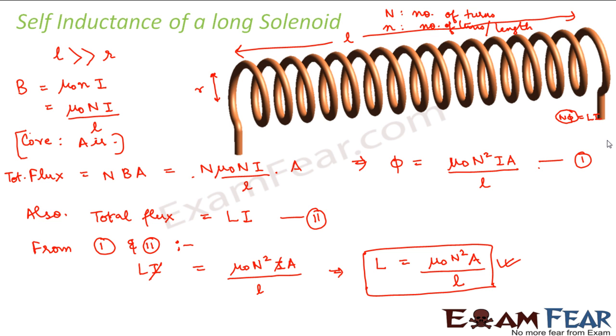Also, another point to be noted is that I derived the expression for self-inductance of a long solenoid assuming that the core is made up of air. In case the core is made up of some material which has permeability mu, instead of air, then the self-inductance will become mu n square A divided by L, which is equal to mu naught mu R n square A divided by L. So this was all about self-inductance.